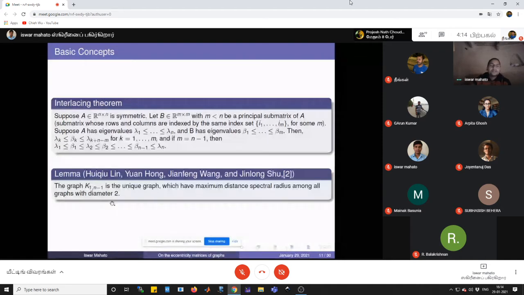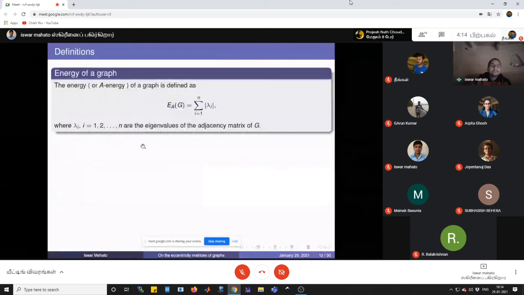Now we recall the definition of energy of a graph. This is a well-known definition. The energy of a graph is defined as the sum of the absolute values of the eigenvalues of the adjacency matrix of the graph G. In a similar way, the eccentricity energy or epsilon energy of a graph G is defined as the sum of the absolute values of the eigenvalues of the eccentricity matrix.